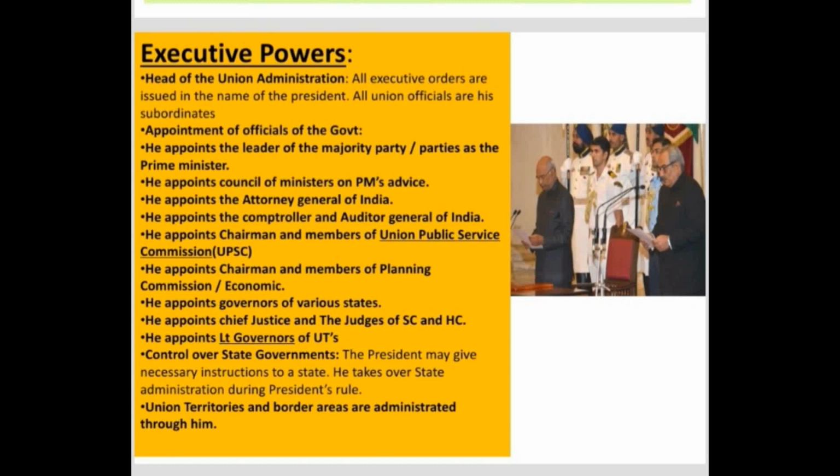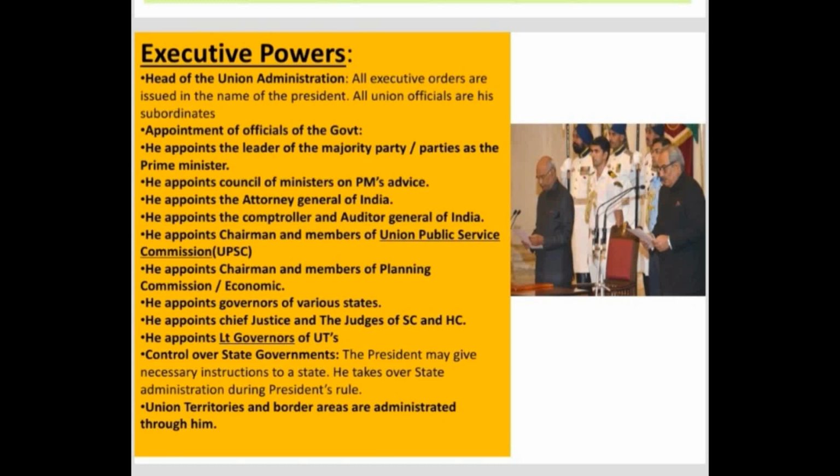He also appoints the attorney general of India. The attorney general is the highest legal advisor for the central government, and such a person is appointed by the president. He also appoints the comptroller and auditor general, who audits the central and state governments. The expenditure incurred by the central and state governments is audited by the comptroller and auditor general, who is also appointed by the president.